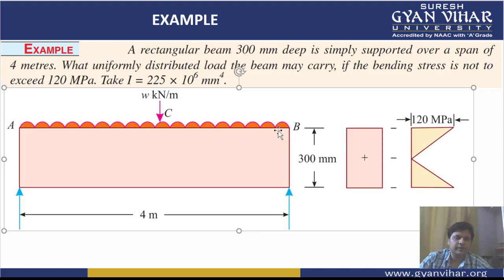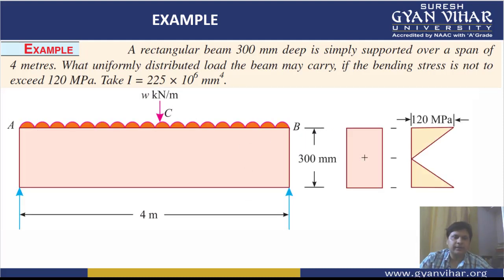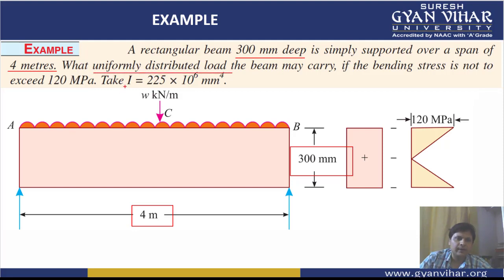What they have given to us in this, you can see easily, is the value of the span, 4 meter length of the beam. Then they have given us the value of depth also, 300 mm. Then we have to calculate the value of the UDL which is acting, let it be equal to small w kilonewton per meter.